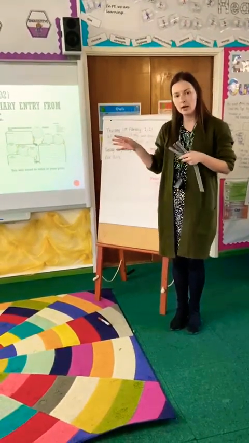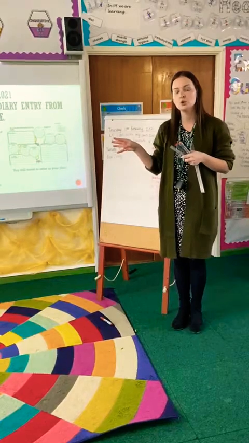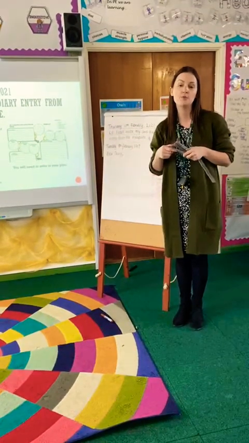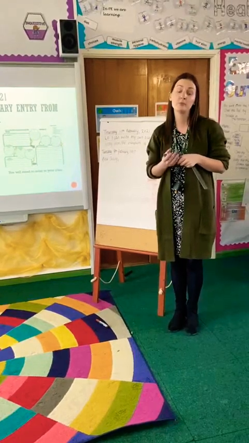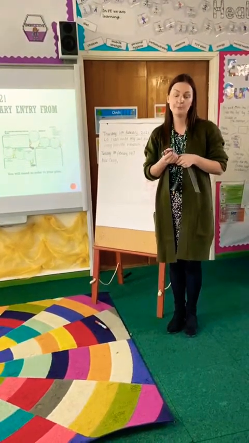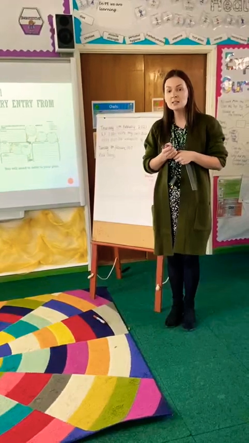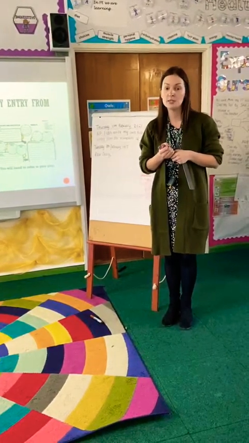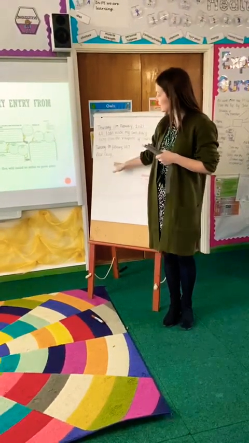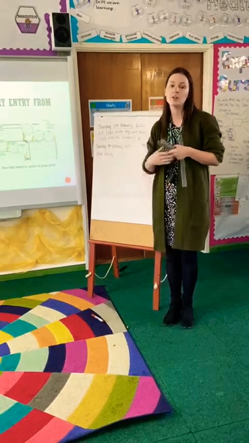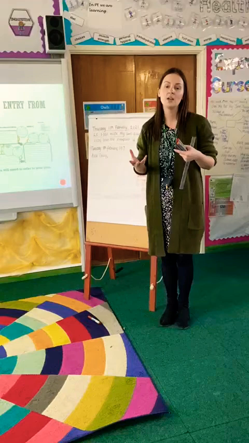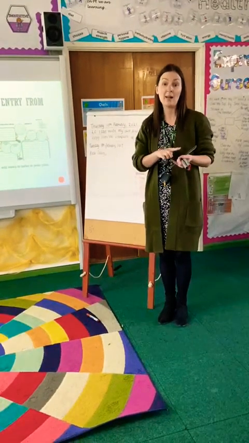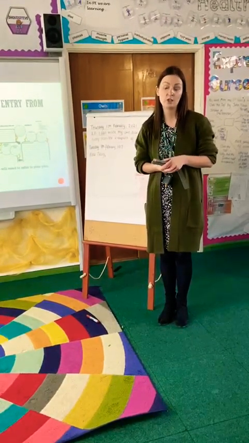Today and tomorrow our intention is that you will do your independent write, and you are going to be writing a diary entry about Charlie's final moments before he is sentenced to execution. Charlie's going to be writing this diary from his viewpoint, so we're going to be using I and my. He's going to be writing it as one final entry, all about the final thoughts and feelings he is having the night before and the morning of his execution.